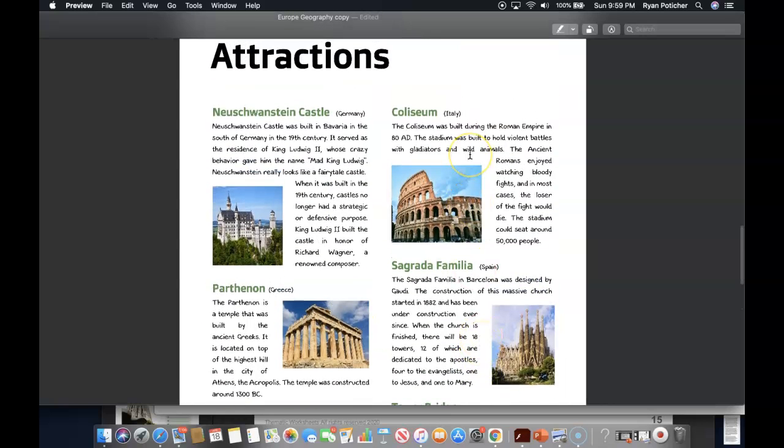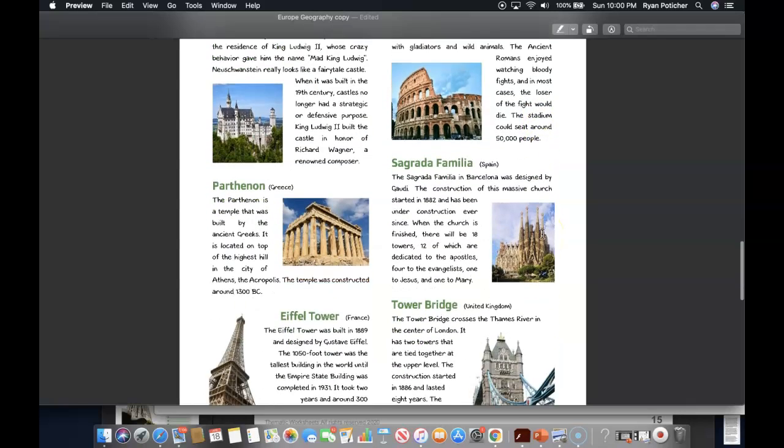And up here's the Colosseum. The Colosseum was built during the Roman Empire in 80 AD, and the stadium was built to hold violent battles with gladiators and wild animals, and the ancient Romans enjoyed watching bloody fights, and in most cases the loser of the fight would die. The stadium could seat around 50,000 people.